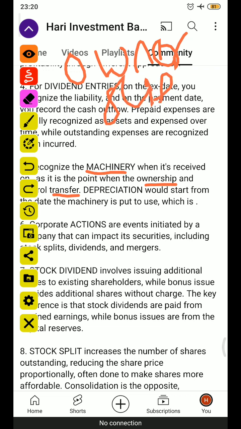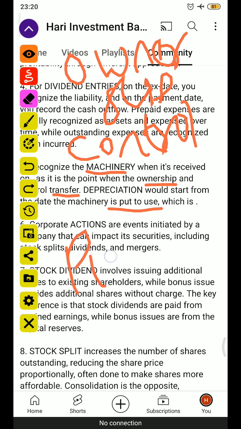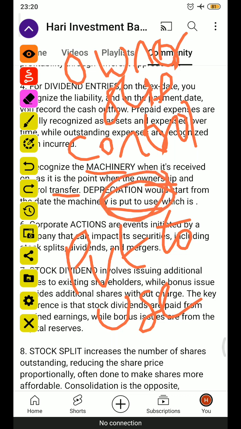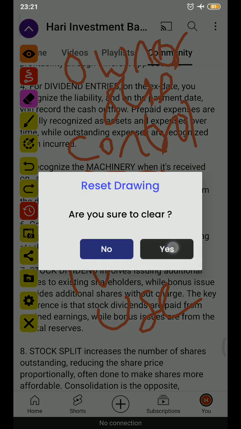So when the machinery is put to use, then depreciation will start. Depreciation means using the tangible assets, you need to depreciate them over time, for example wear and tear.